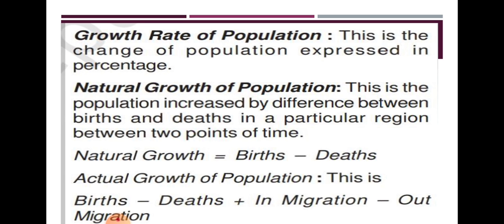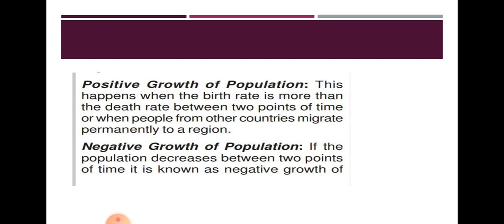Natural growth of population is the difference between the birth and the death in a particular region. Natural growth means births minus deaths. Actual growth of the population is births minus deaths plus in-migration minus out-migration. In natural growth, we are only considering the birth and death rates. If we subtract one from the other, we get the natural growth rate. In the case of actual growth rate, we are dealing with the birth and death rates as well as in-migration and out-migration.